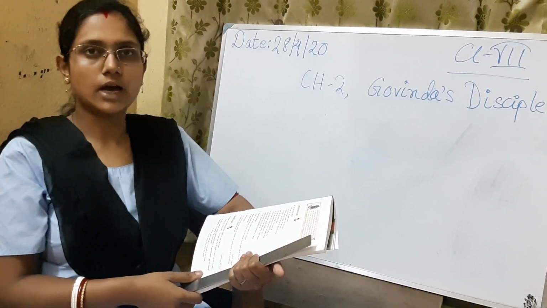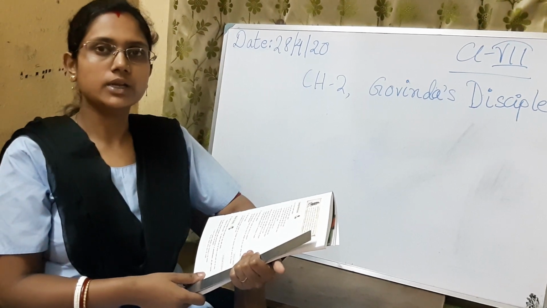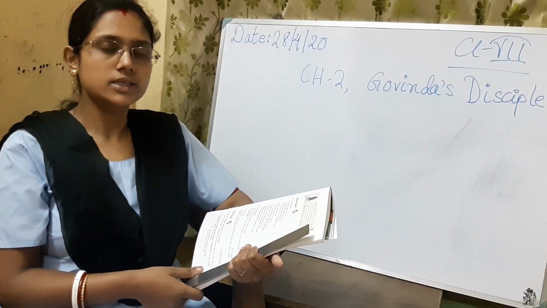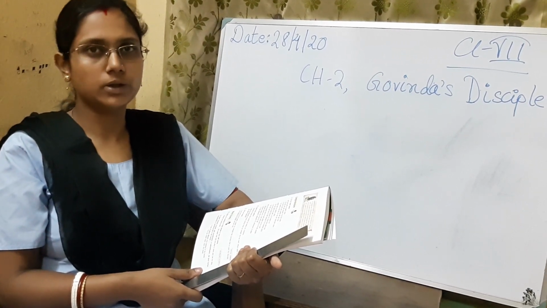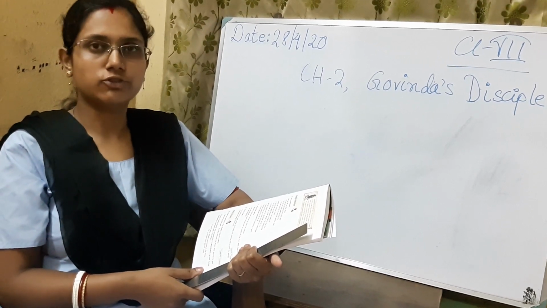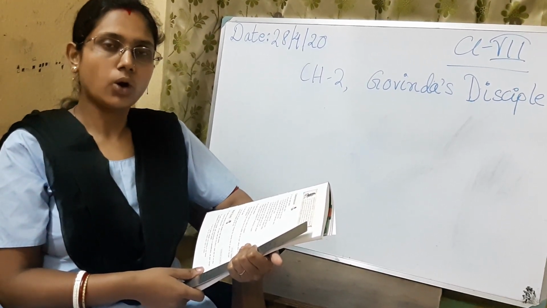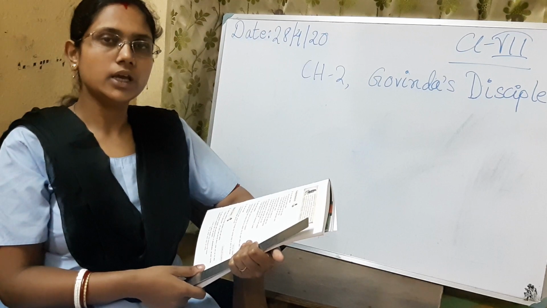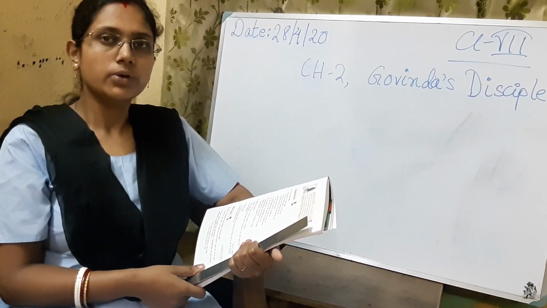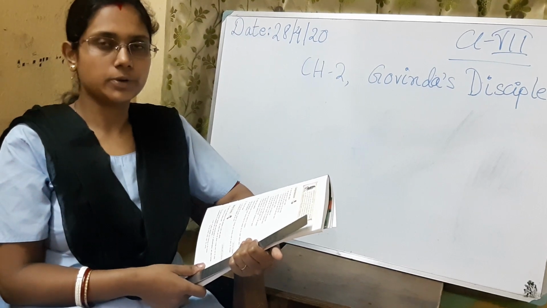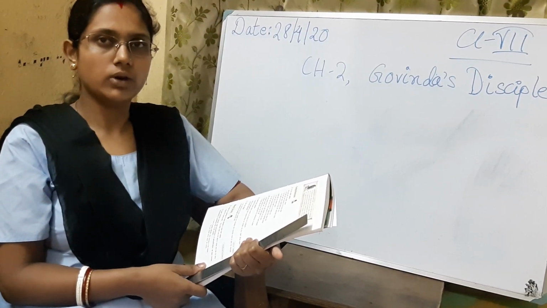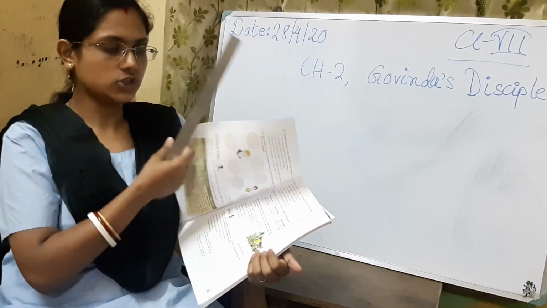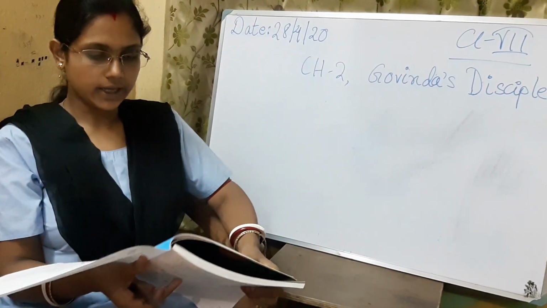We all know that daffodils are flowers, and a flower cannot dance. Dance is an action that can only be done by a human being. So this is a human attribute given to a non-living thing, a flower. This is called personification. Then, a tree is bending down. This is also personification, because a tree cannot bend down like a human. There are many such examples of personification you can find.